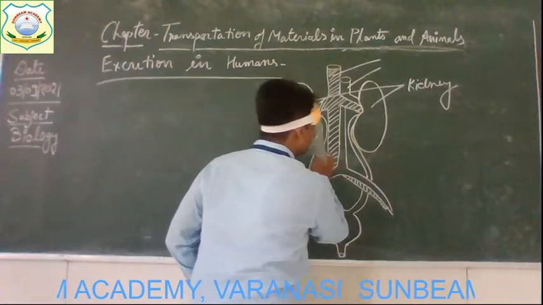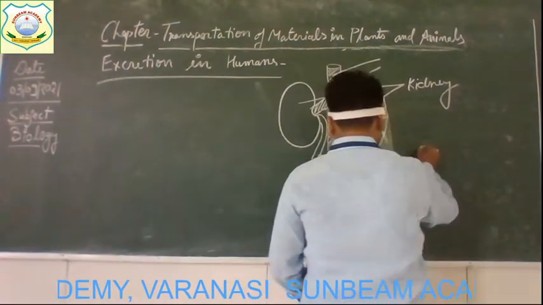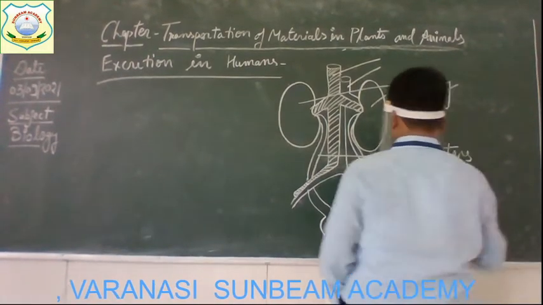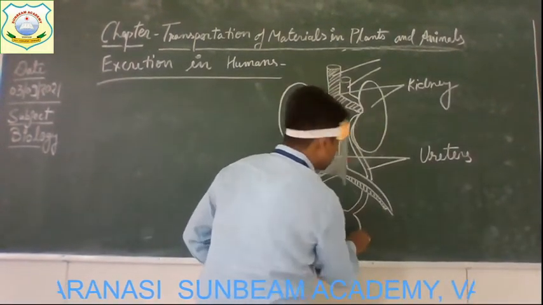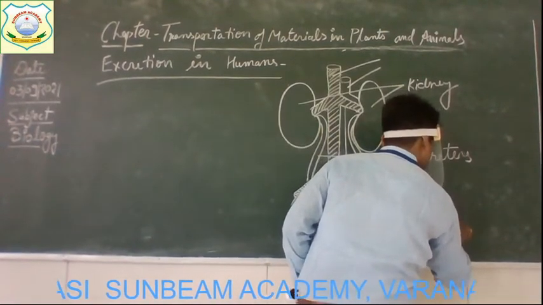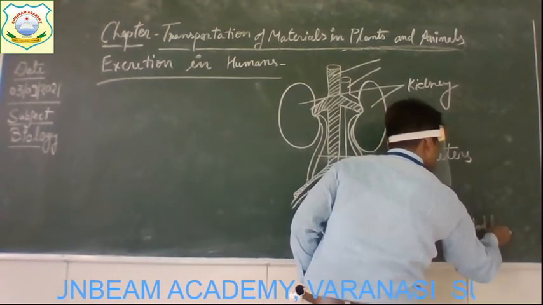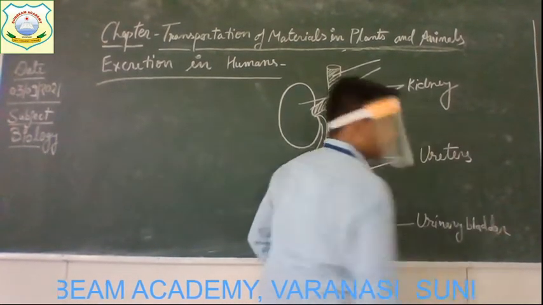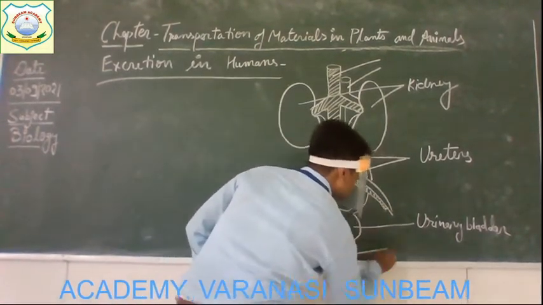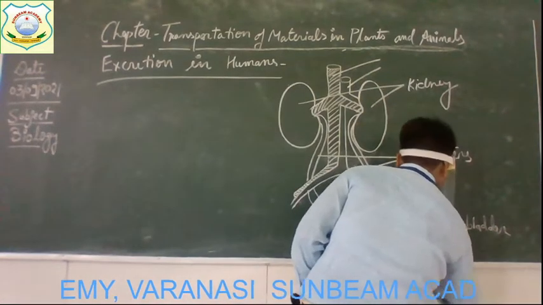These two pipe-like structures are known as ureters, and this muscular bag-like structure is the urinary bladder, and this opening through which the waste is removed is the urethra.